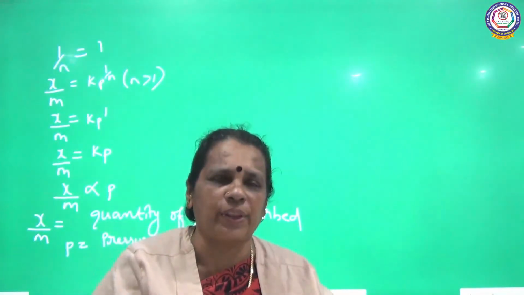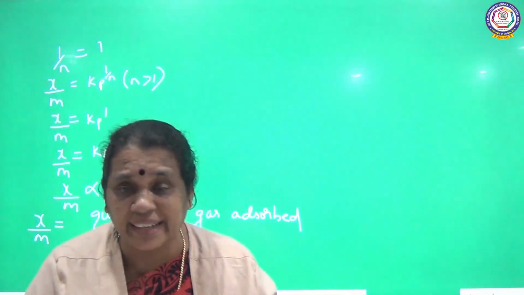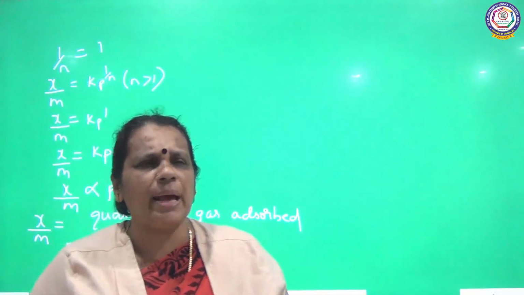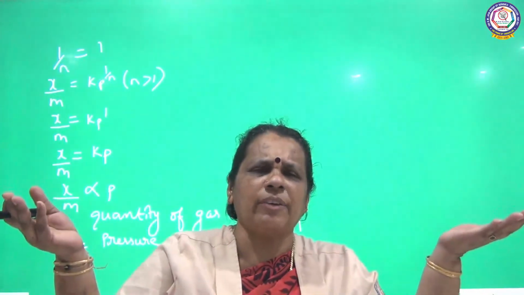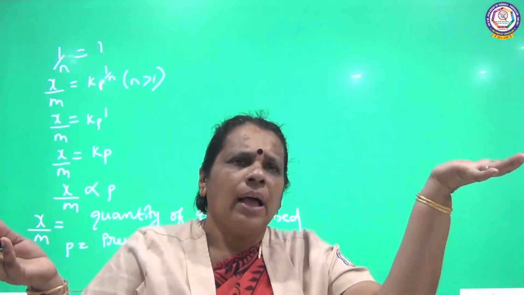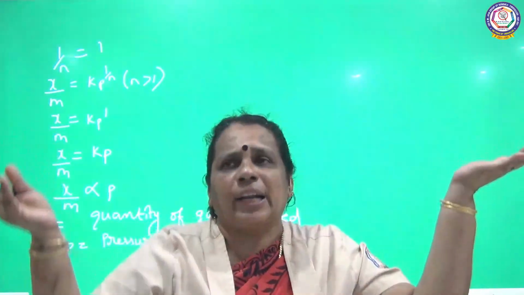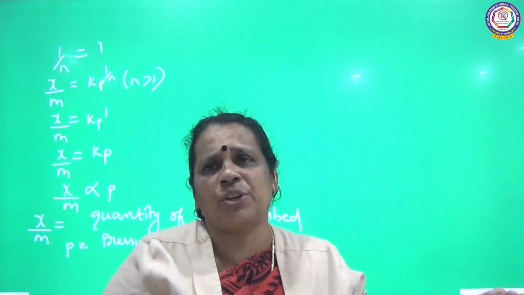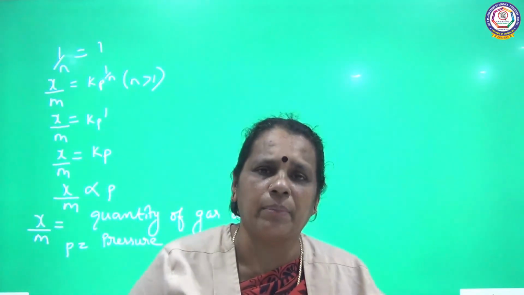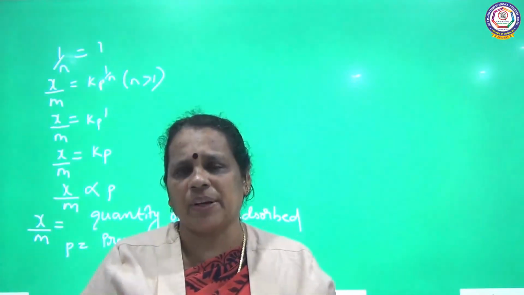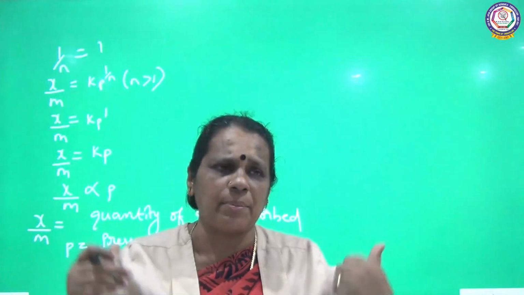I have discussed the pressure with reference to x by m. In this case, x by m and pressure are directly proportional. What is directly proportional? For example, if x by m is greater, pressure is also greater. At higher pressure, the x by m ratio is greater. At lower pressure, the x by m ratio decreases. So when the pressure increases, the amount of adsorption will become greater. When we decrease the pressure, there will be no adsorption, but desorption takes place. So up to this I am stopping, children.